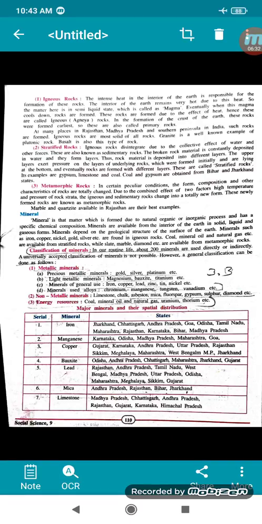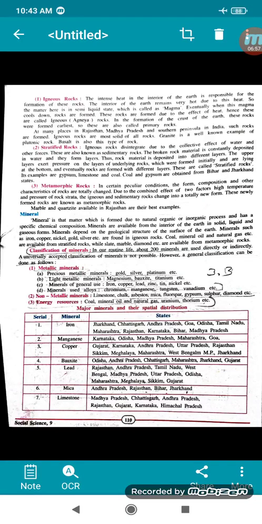Hence, these are called igneous, Agni rock. Agni means fire. In the formation of the crust of the earth, these rocks were found earliest, so they are called primary rocks. At many places in Rajasthan, Madhya Pradesh, and the southern peninsula in India, such rocks are formed. The best example of this is granite. Basalt is also a type of igneous rock.